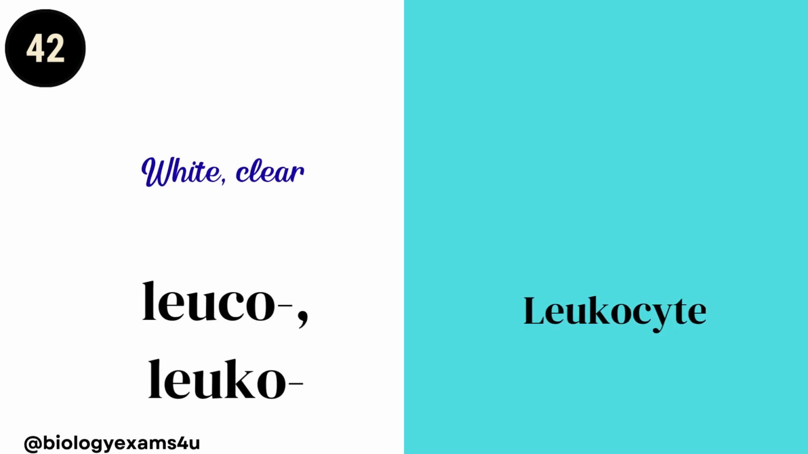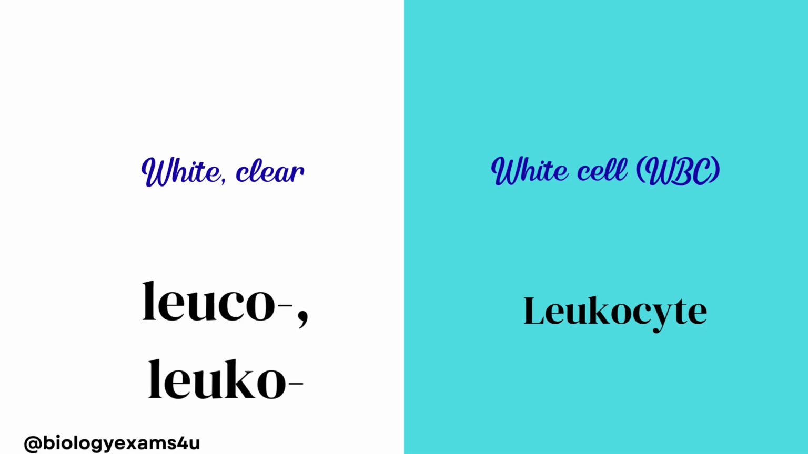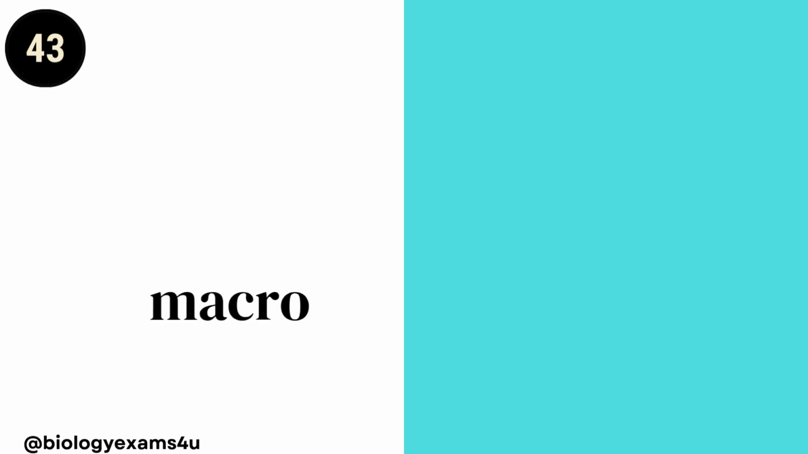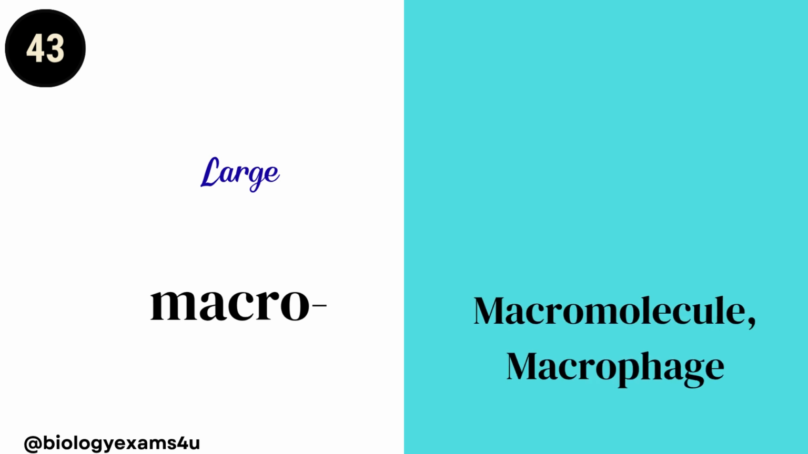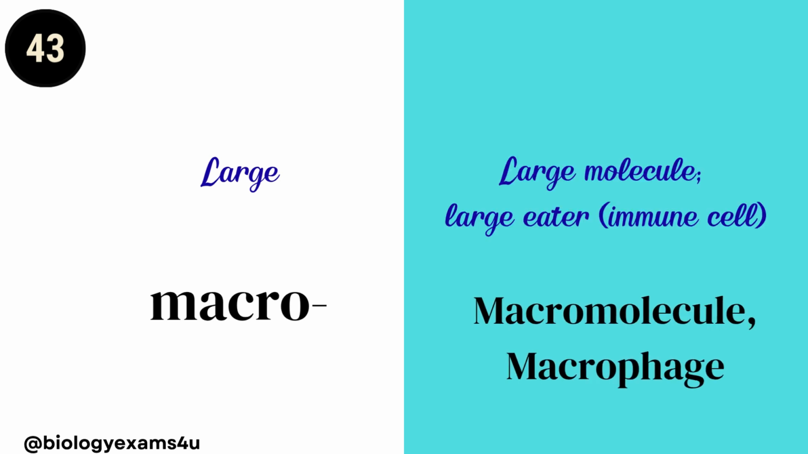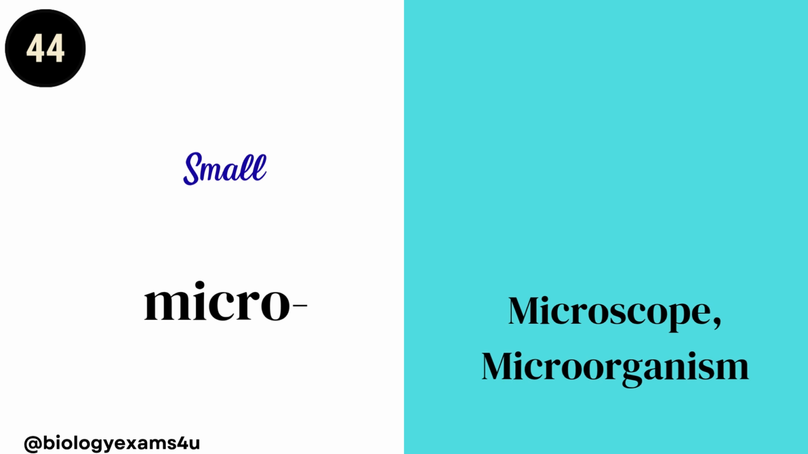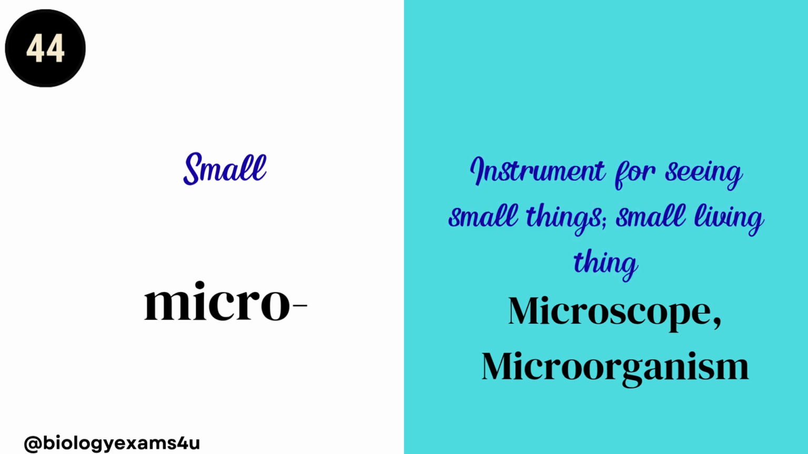Leuko or leuco. It's white or clear. Leukocyte. It's called white cell or WBC, white blood cells. Macro. Macro means large. Macromolecule, macrophage. Macromolecule, large molecule. Macrophage, large eater or immune cell. Micro means small, as in microscope, microorganism. Microscope, instrument for seeing small things. Microorganism, small living thing.